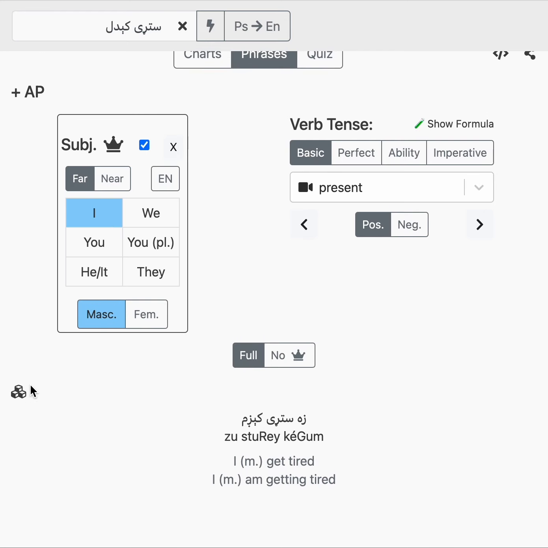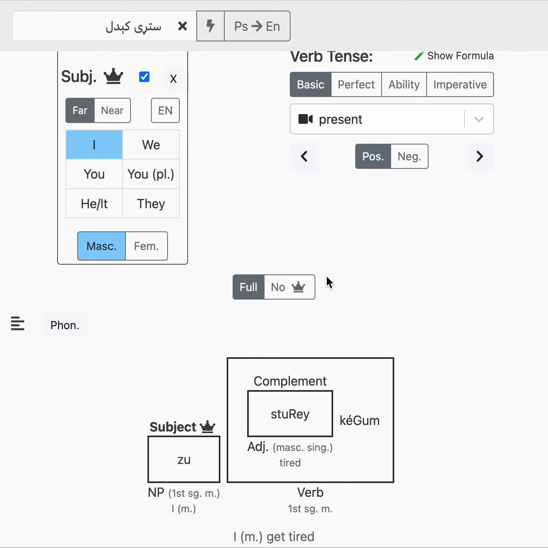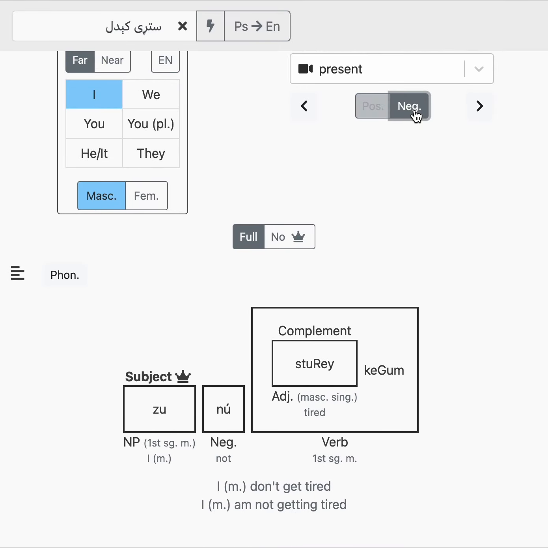The other really interesting thing, if we look at the blocks here, the complement, this stare, is actually welded in with the verb into one block. So this means that you can't stick anything in there. Like if you were to say, I'm not getting tired, let's add the negative in. The negative goes in here. It can't go in there because this is one block. So you say, zanastarikigam. You can't say, zastarinikigam. That's wrong. You have to say, zanastarikigam, like that.